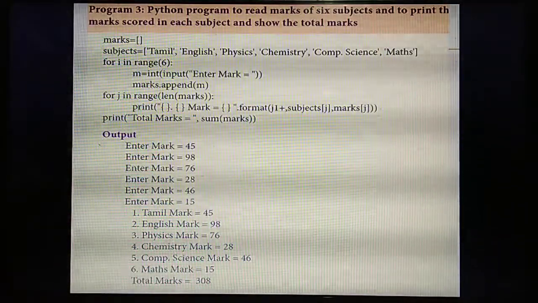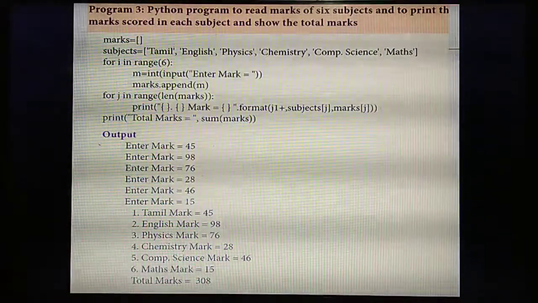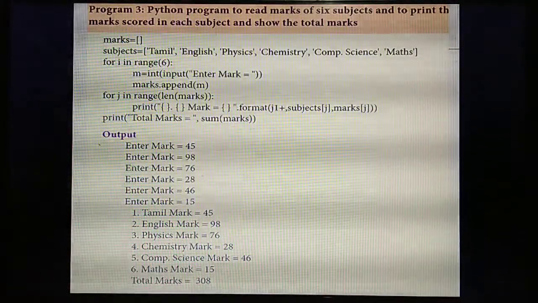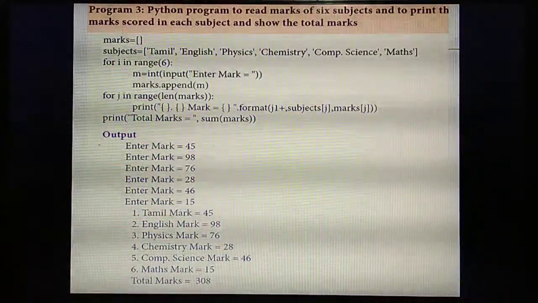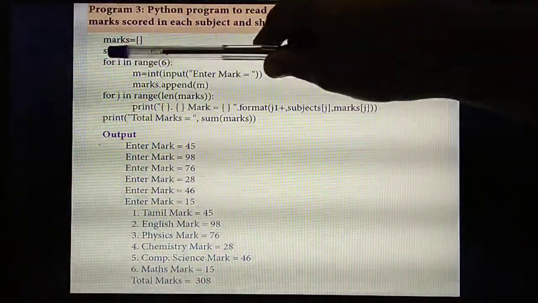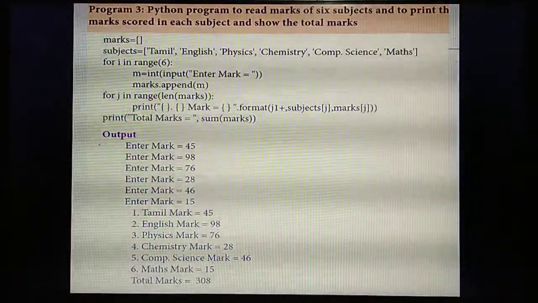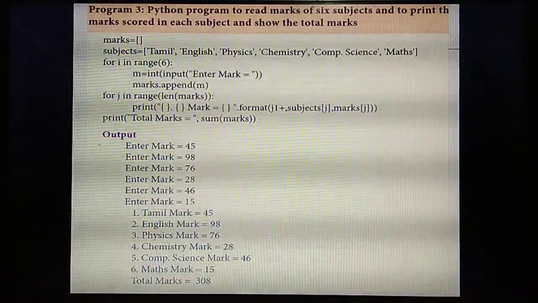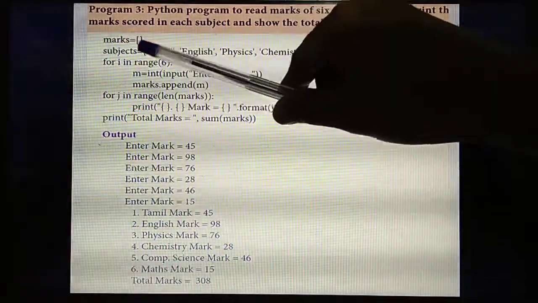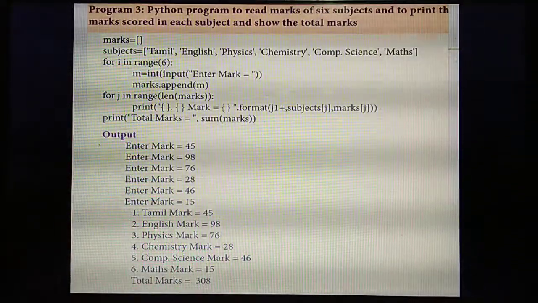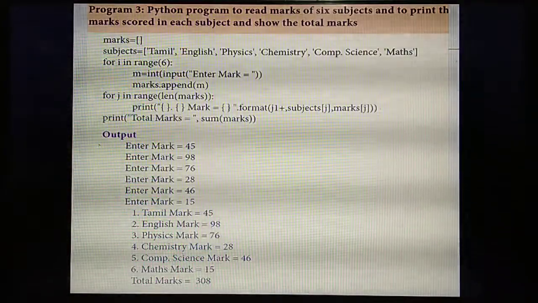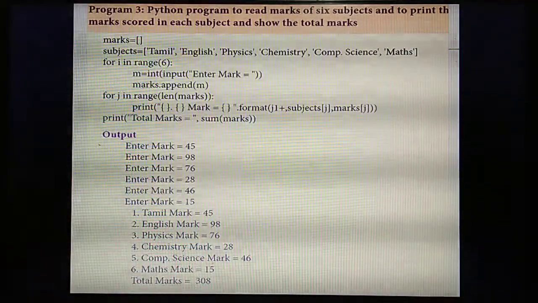Listen. Next you need to enter the marks for each subject. Isn't it? For that, you are going to create a variable called I. Which variable are you going to create? Variable called I. So for I in range of 6. What's the meaning of range of 6? You need to enter the marks for 6 subjects. Isn't it? So range of 6 means 0 to 5.